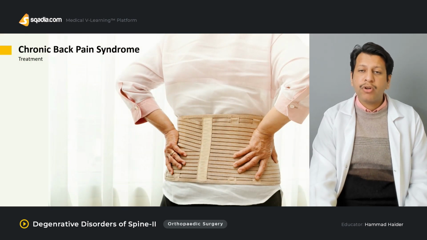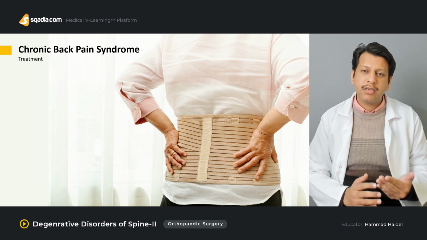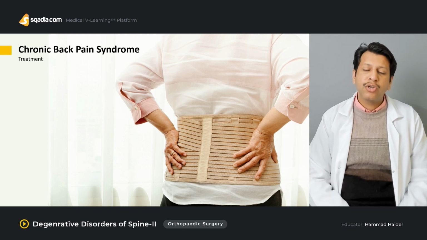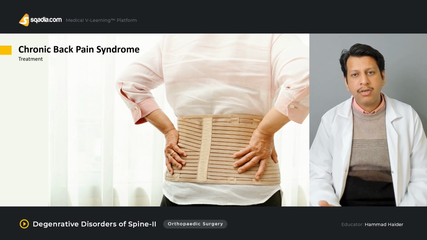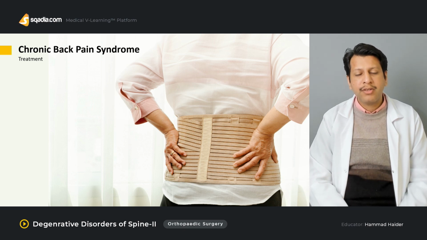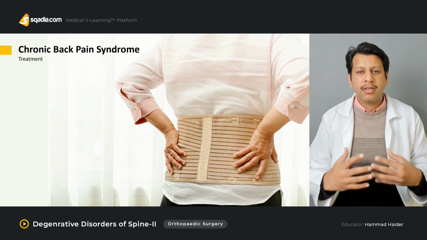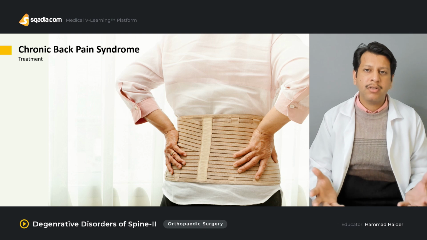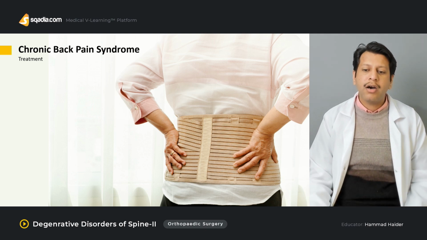The treatment of chronic back pain is directed at its cause. Once you've taken the detailed history and examination, you have to treat the chronic back pain accordingly. If it is a traumatic cause, for example a spinal fracture, then you need to understand whether it is stable or unstable. If it's unstable, it needs fixation. If it's stable, it can be simply treated with a thoracolumbar sacral orthosis or some form of lumbar corset.